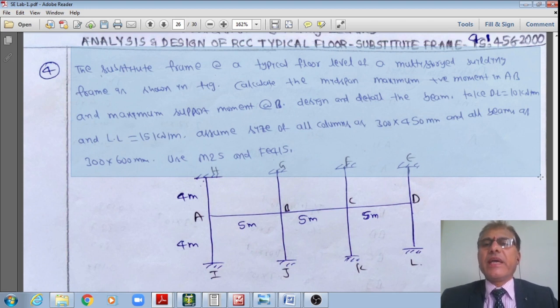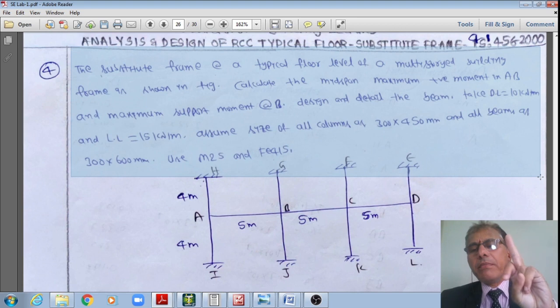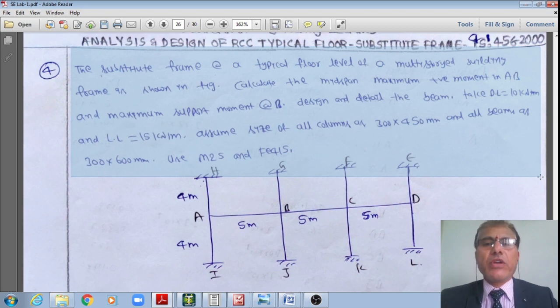Design and detail the beam as well as the column. In today's class we shall only see the design of the beam with manual calculation, whereas the column design will be done with STAAD itself. Once I verify the designs by manual calculation against STAAD, I'll skip the manual calculations for the columns and show them with STAAD.